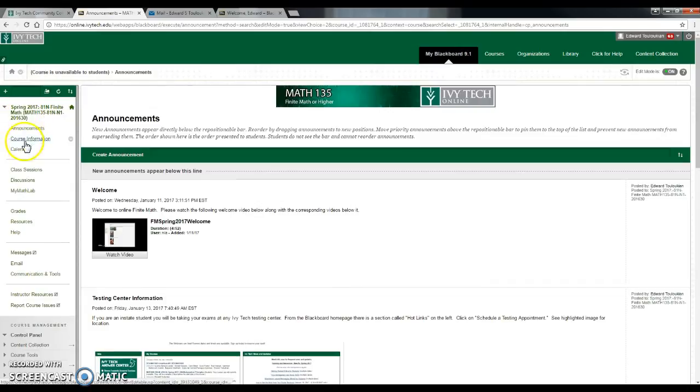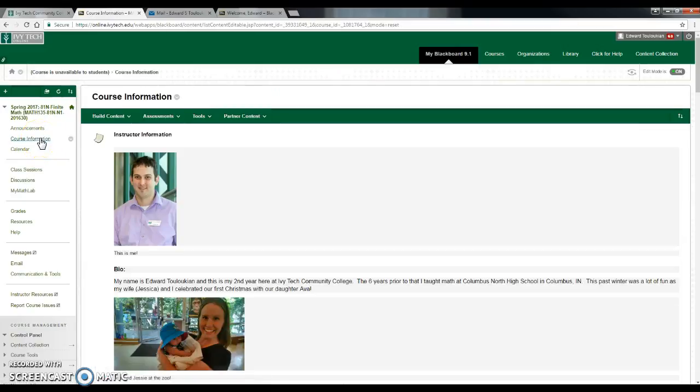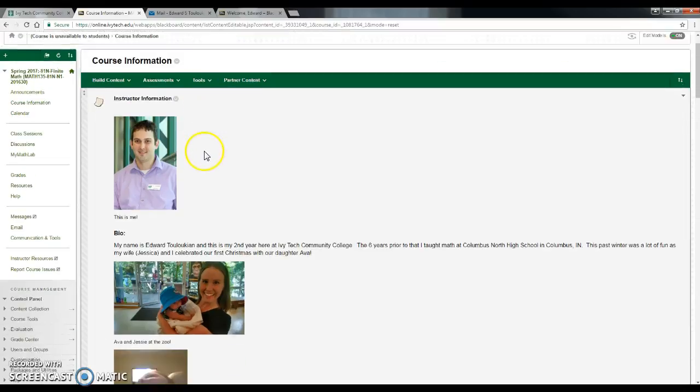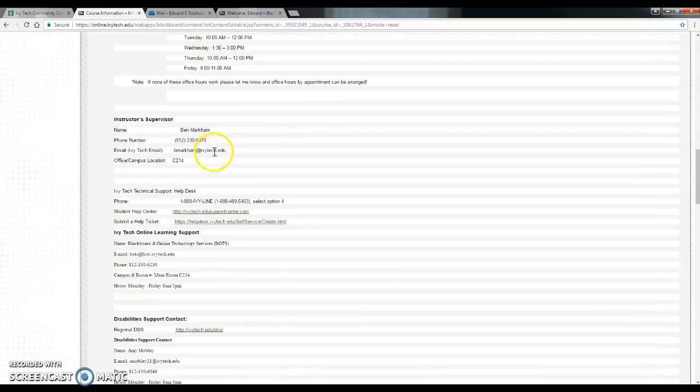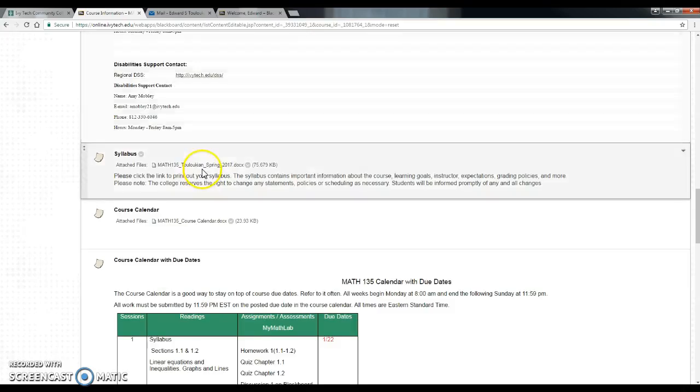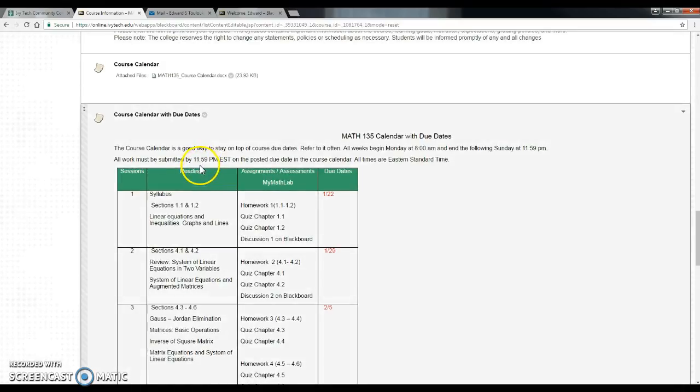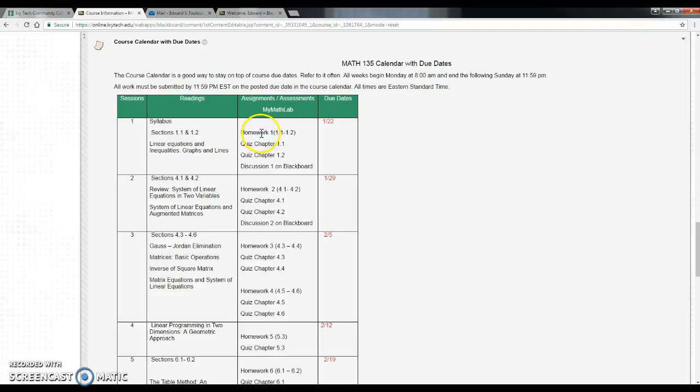So if I go up here, I'm going to go to my class sessions. Just kidding. Course information. Go to course information. This is really where you'll find all the assignments. So once we get through the instructor stuff, here's my information again. Okay, the course calendar is what we're going to go to every week to see what's due. If you want to print off a copy, you can download it here and print one off, but it's also on the web page. So here we have week 1, or session 1.